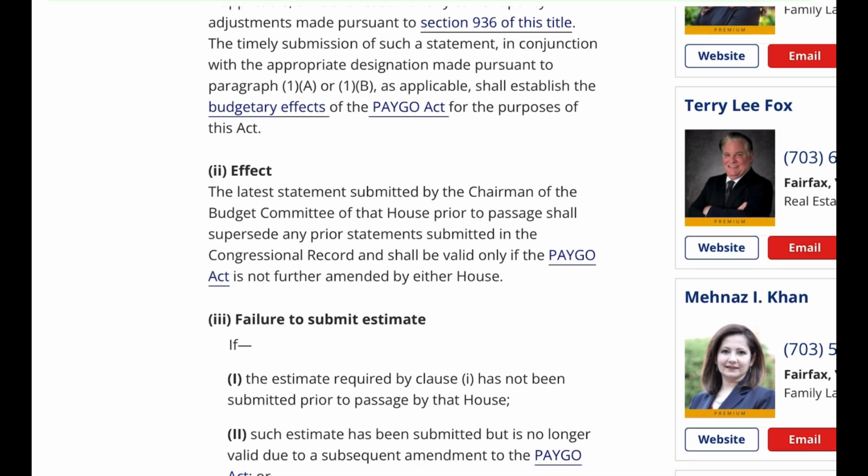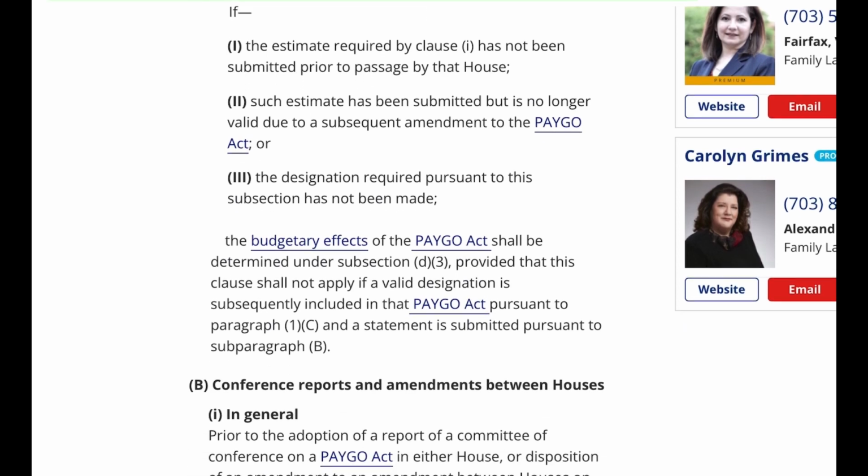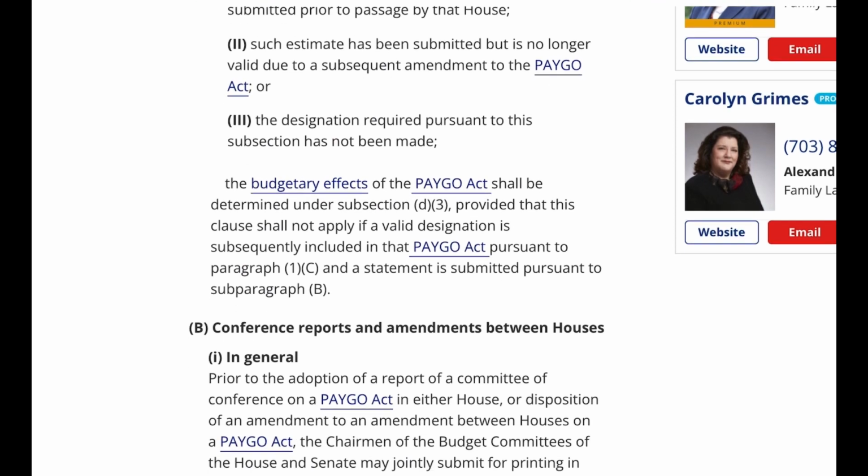3. Failure to submit estimate if 1. The estimate required by Clause 1 has not been submitted prior to passage by that House. 2. Such estimate has been submitted but is no longer valid due to a subsequent amendment to the PAYGO Act. Or 3. The designation required pursuant to this subsection has not been made. The budgetary effects of the PAYGO Act shall be determined under subsection D3, provided that this clause shall not apply if a valid designation is subsequently included in that PAYGO Act pursuant to paragraph 1C and a statement is submitted pursuant to subparagraph B.